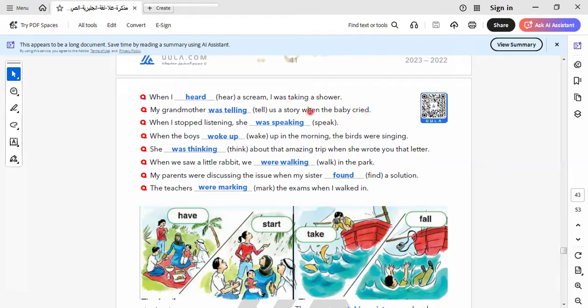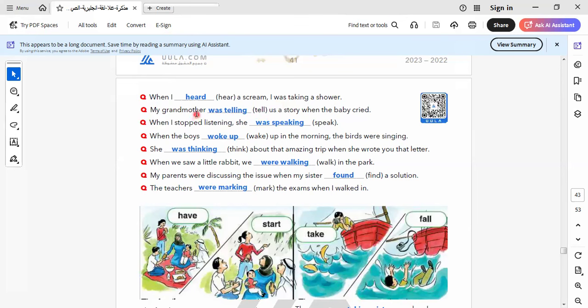So here I would like to mention that any tense followed by "when" will be in the past form, and the other action will be in the past continuous form.